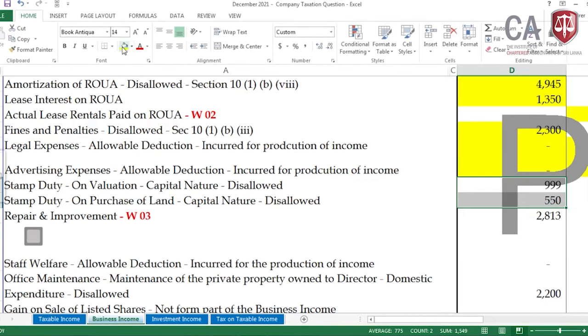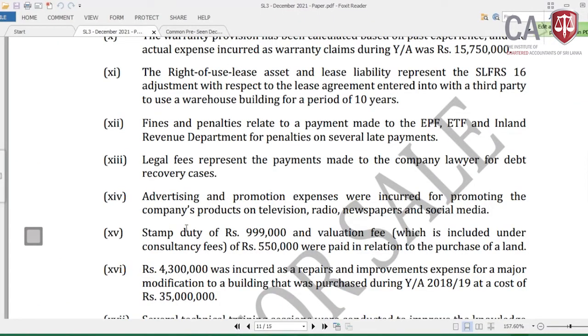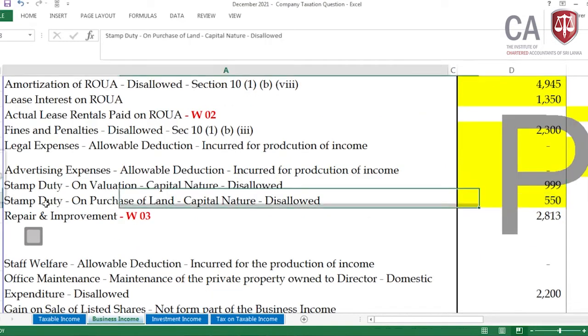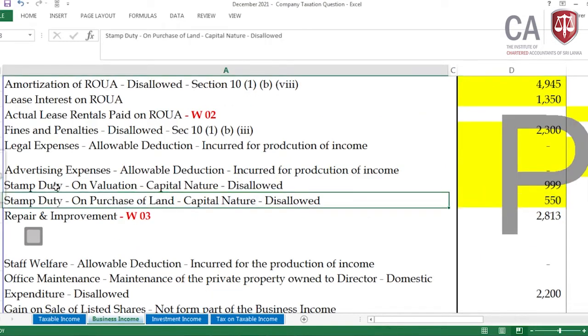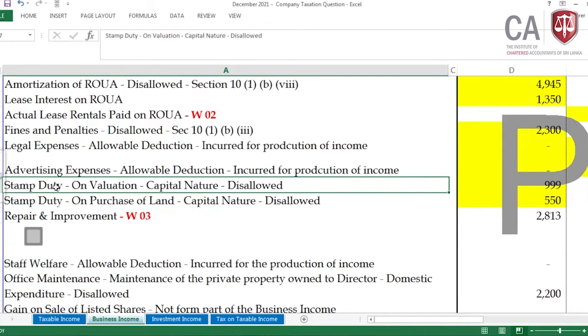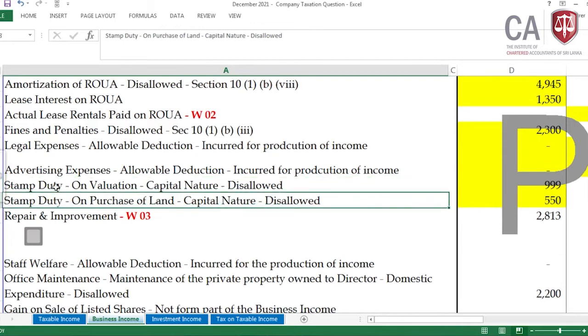Then those 2 parts, the valuation fees and the stamp duty, we have completed. It's a stamp duty 999, valuation fee, sorry, I have made a mistake. It's on the valuation and the stamp duty, both are there.